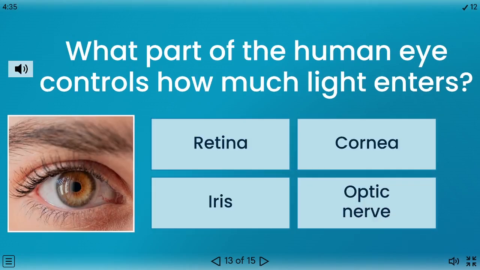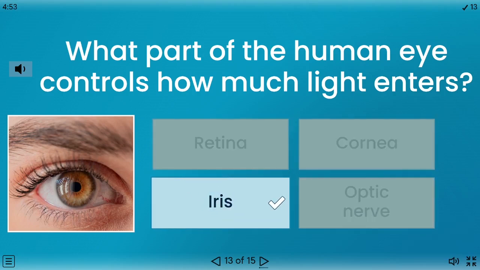What part of the human eye controls how much light enters? Retina, cornea, iris, optic nerve. The correct answer is iris.